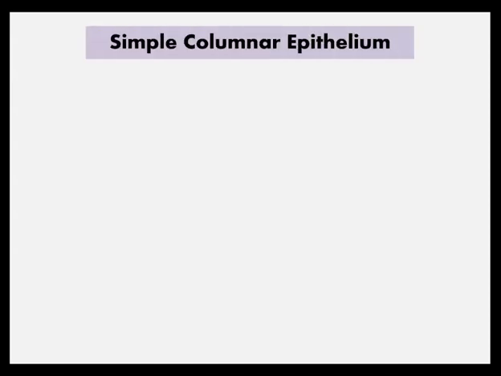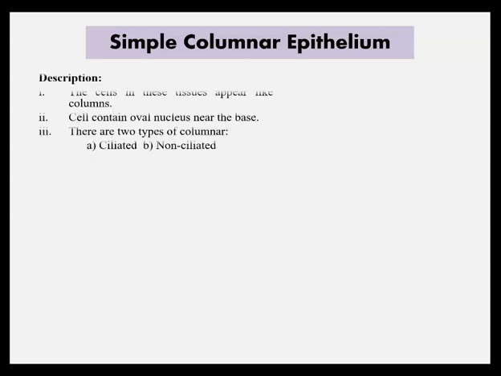Third type of epithelium is simple columnar epithelium, in which the cells in these tissues appear like columns. That's why it is called columnar epithelium. And cells contain an oval nucleus near the base. There are two types of columnar epithelium: first is ciliated columnar epithelium and second is non-ciliated columnar epithelium.